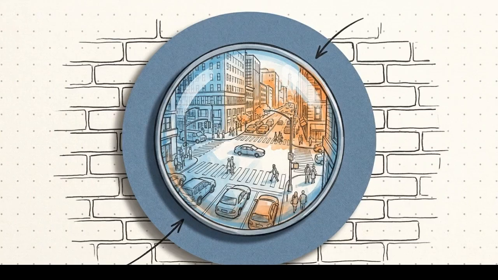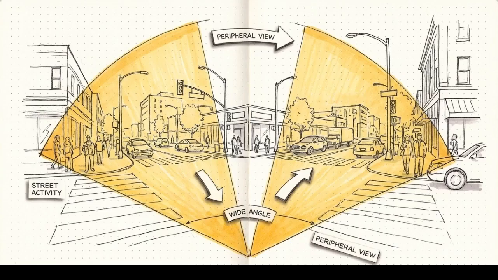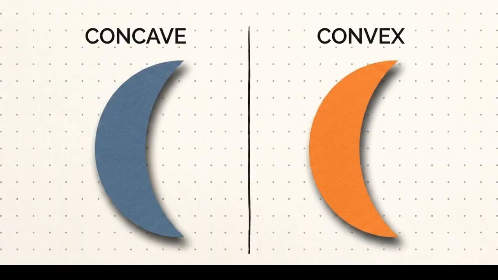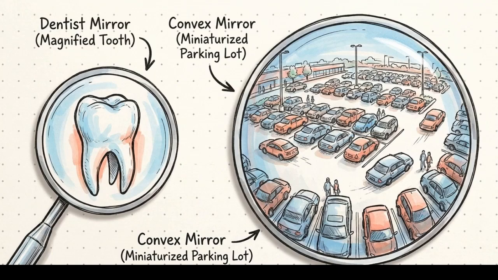A convex mirror bulges outward and scatters parallel light rays away from each other. These diverging mirrors always produce smaller, upright virtual images. This reduction in size allows for a much wider field of view, which is why they are installed as vehicle side view mirrors and safety mirrors at blind turns. This is the third CBSE exam marker. By choosing to converge light with a concave curve or diverge it with a convex one, we can build specialized tools for either high magnification or wide area surveillance.